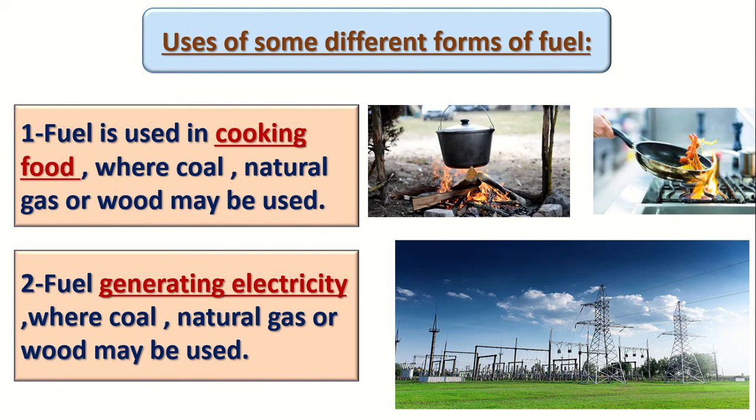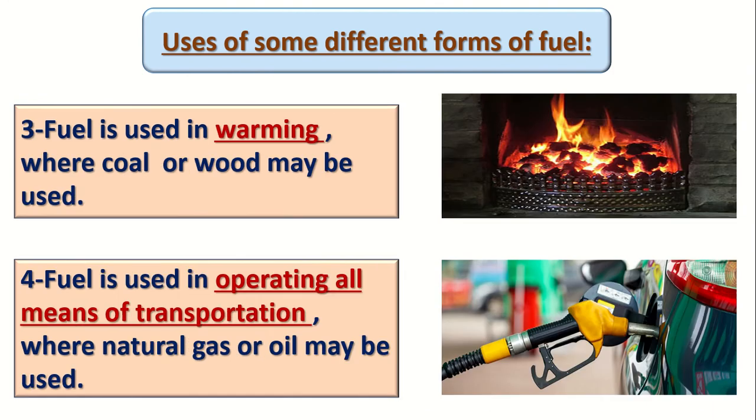Coal, natural gas, wood. So again, to generate electricity, we use which type of fuel? Coal, natural gas, and wood. Number 3, we can also use it in warming. Okay, if we use the fuel in warming, we will use which type of fuel? Number 1, the wood. Excellent, we can use the wood in warming.